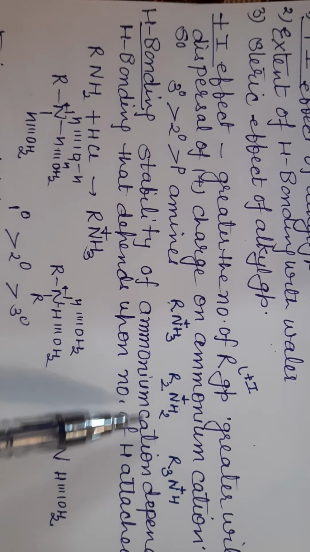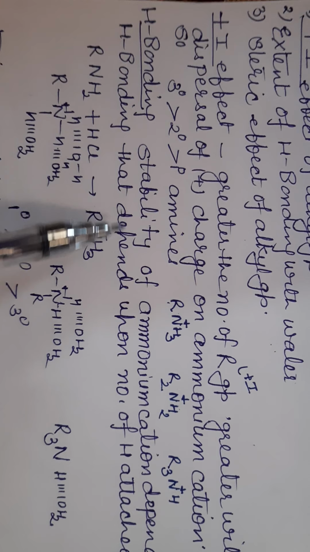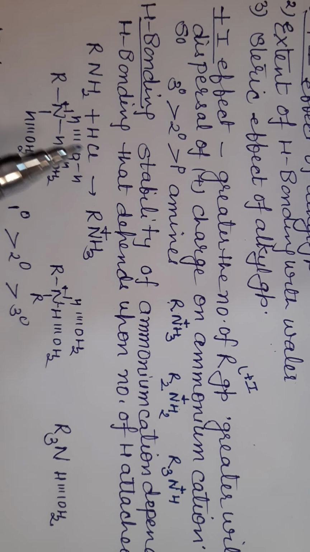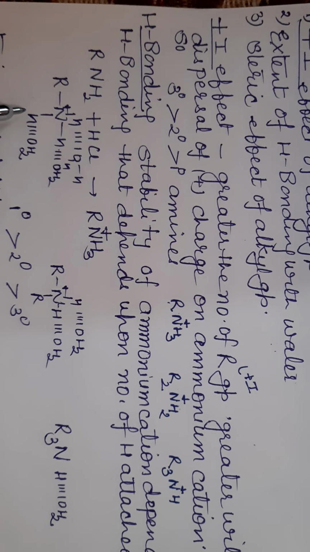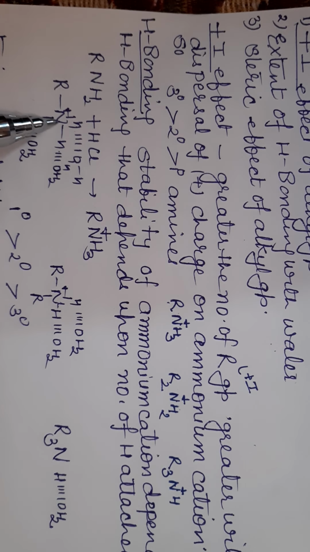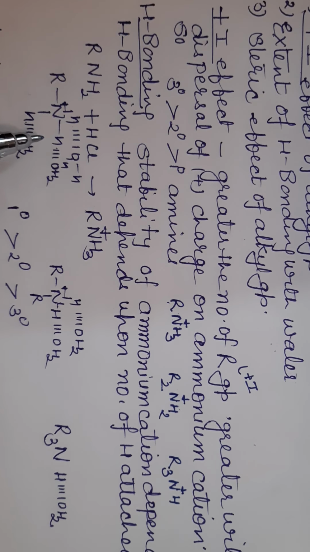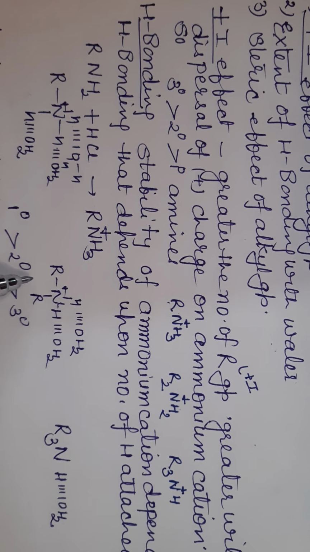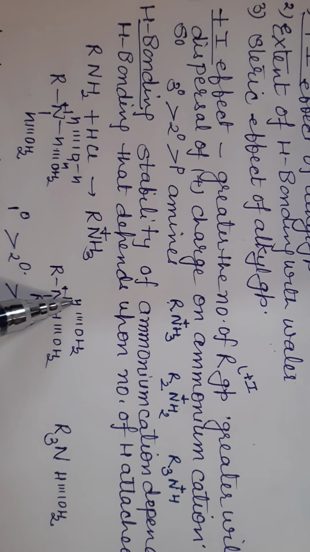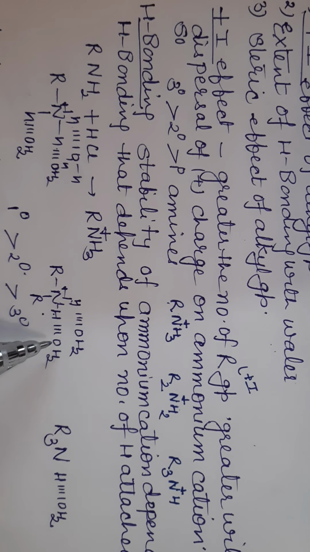Stability of the ammonium cation depends upon its hydrogen bonding, which depends upon the number of hydrogens attached. In case of primary ammonium cation, three hydrogens are attached to nitrogen, so it has a tendency to form three hydrogen bonds with water molecules. In case of secondary, there are 2 H attached to the ammonium cation, so it has a tendency to form 2 hydrogen bonds with water.